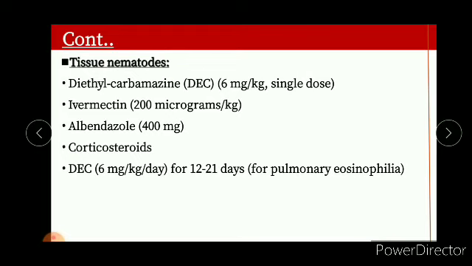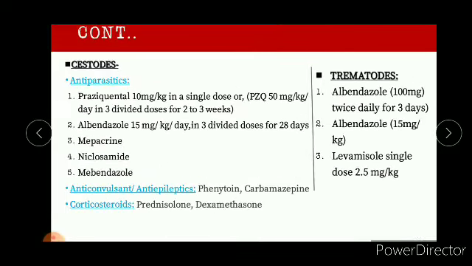Then tissue nematodes, which includes diethylcarbamazine DEC 6 mg per kg single dose, ivermectin, albendazole, and corticosteroids, and DEC 6 mg per kg per day for 12 to 21 days for pulmonary eosinophilia. And then the cestode antiparasitics: praziquantel 10 mg per kg in single dose, albendazole, mepacrine, niclosamide, and so on. And trematodes are albendazole twice daily for 3 days, albendazole 15 mg per kg, levamisole single dose 2.5 mg per kg.